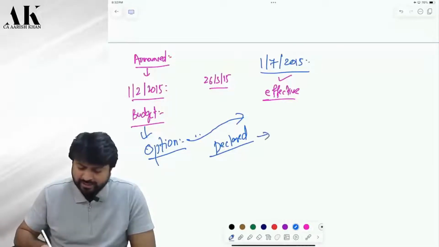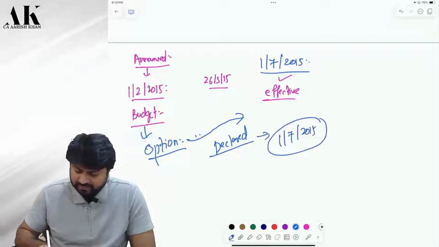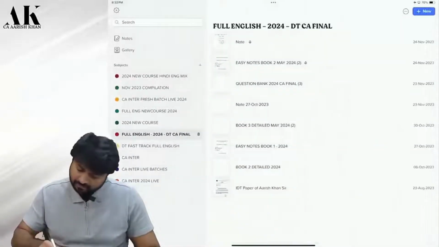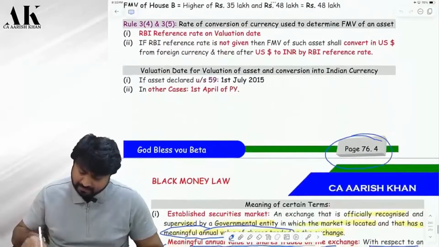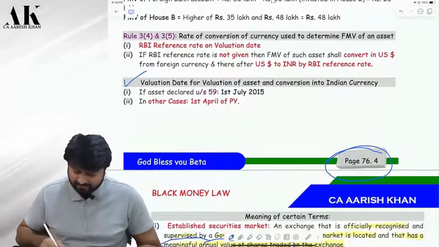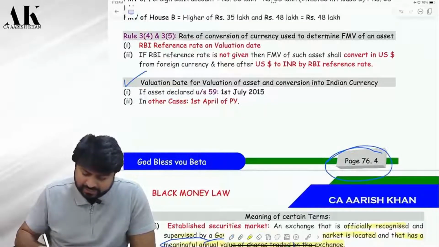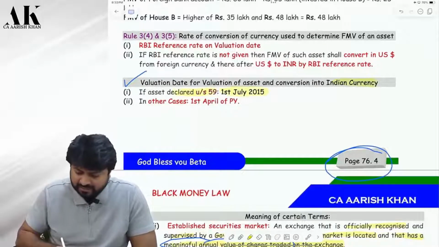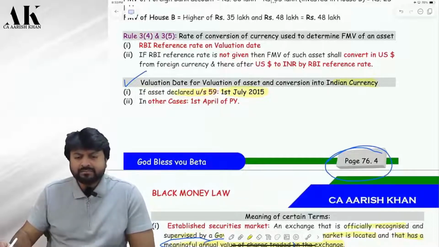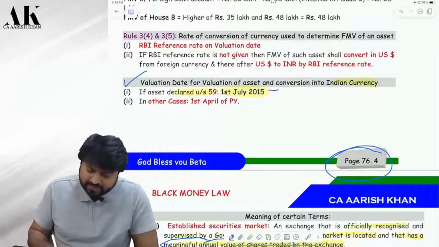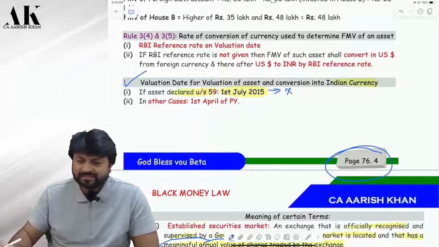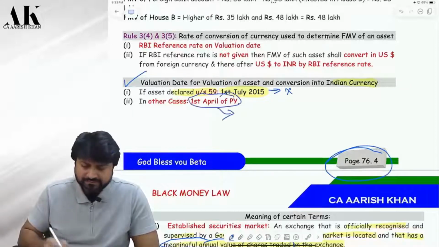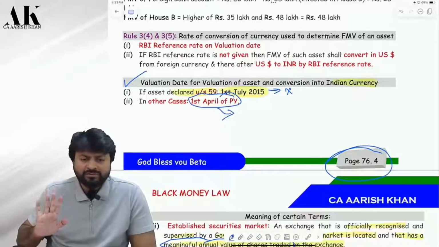So, for all those who came and declared, the valuation date was 1st July 2015. Page number 76.4. Now, see the definition of valuation date. Valuation date for valuation of asset and conversion into Indian currency. If an asset is declared under section 59, then what is the valuation date? Now, is this point relevant for us in today's time? It's not relevant. It was just a transition provision. For us, what is relevant? Is it clear, all of you?